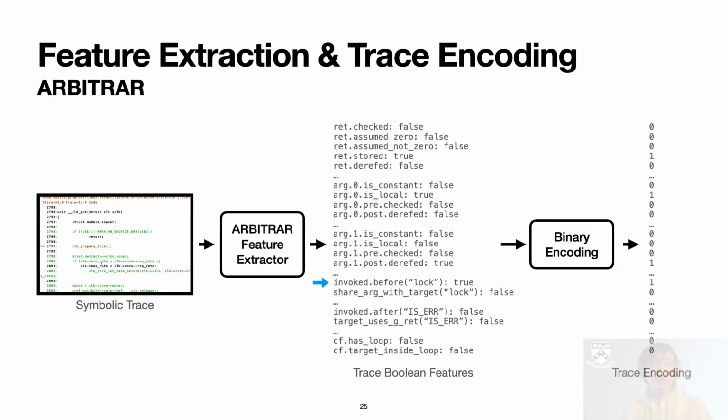target API call. While this set of features is able to cover most of the known API specifications, this is easily extensible. The Boolean features are then passed into a binary encoding and get turned into a fixed-dimensional vector containing only 0s and 1s. Now this representation is relaxed from the logical domain into the numerical domain and could be easily used by machine learning algorithms.